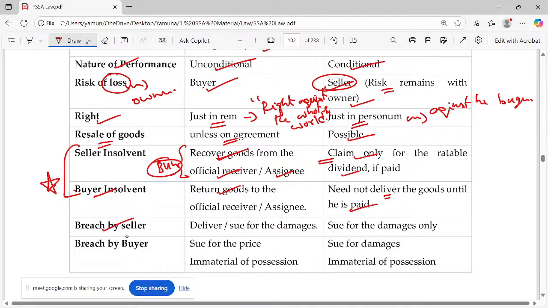What do you mean by breach? The seller is not performing. Probably he has to deliver, or the other person. The buyer can sue for the damages. Here he can sue for damages only. He cannot ask for the price because the ownership is not transferred.